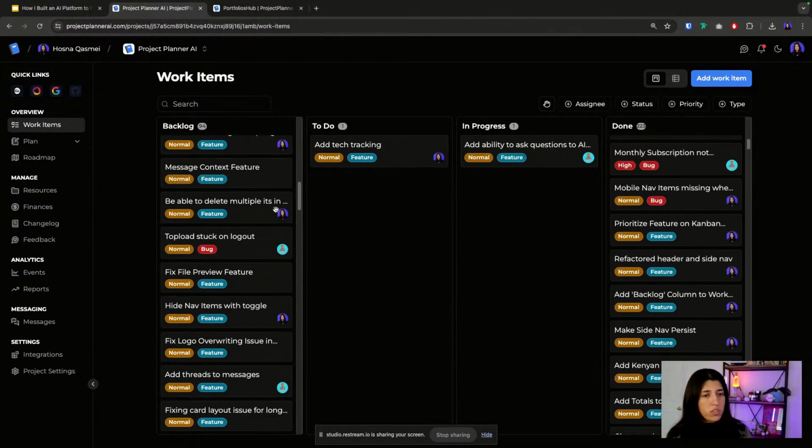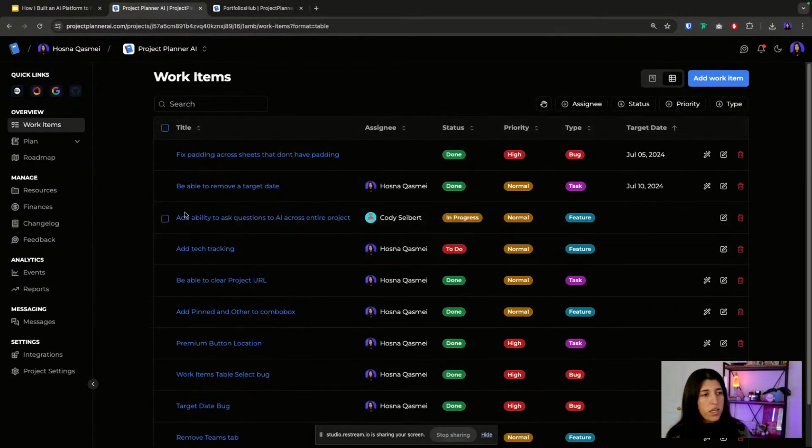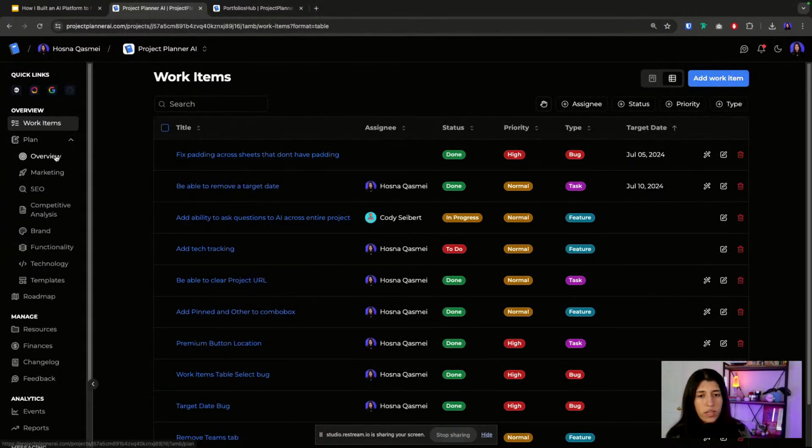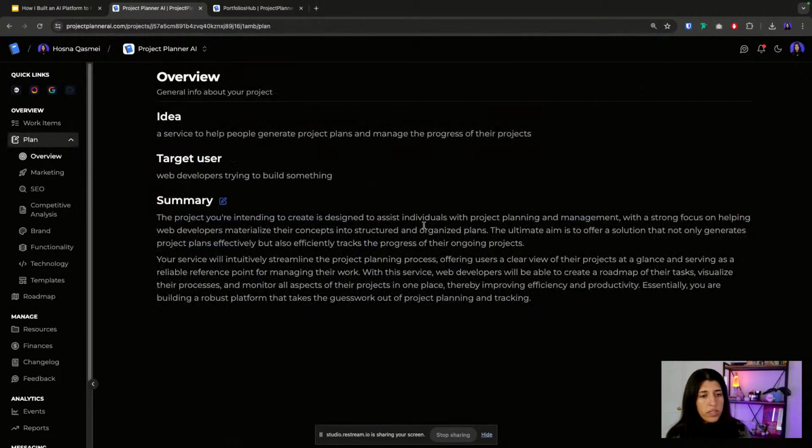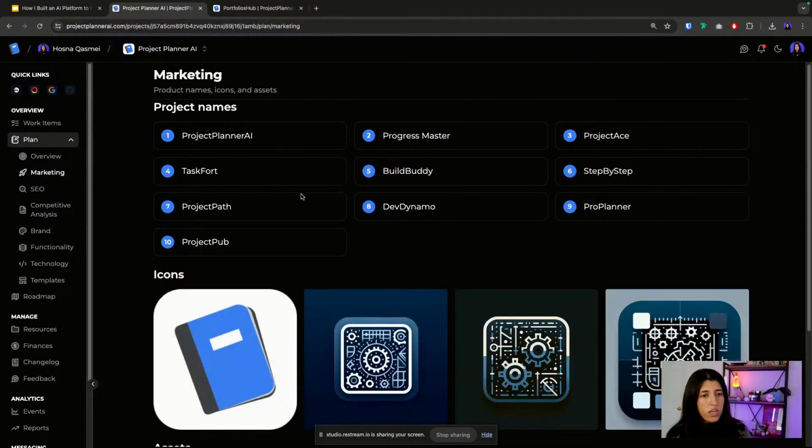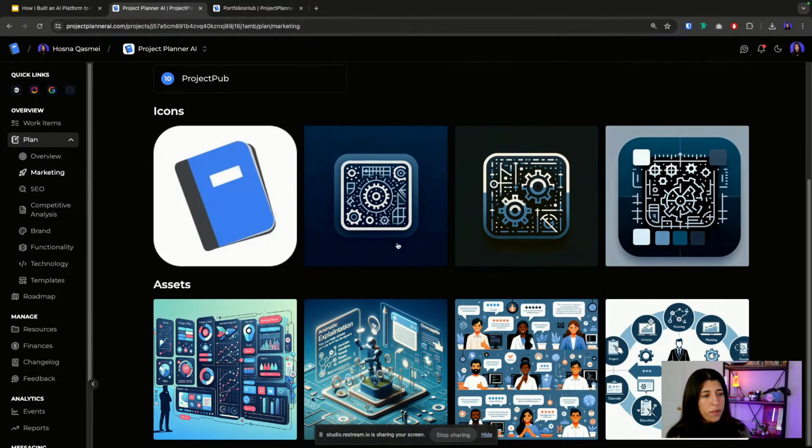Some of our done items. This is our Kanban board, so you could switch between different views. And then we also have this section right here. This is our plan that was generated for us. This is our overview section, our marketing section, names for our app. And then let's see, this is our SEO section.